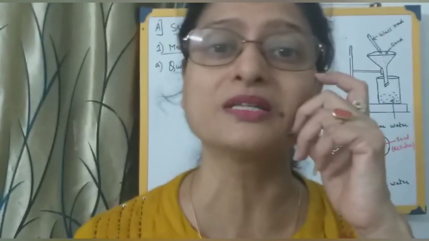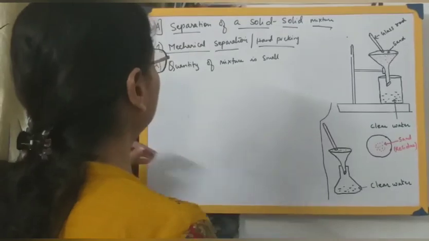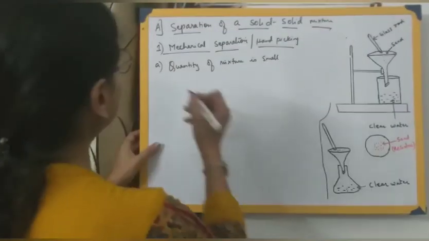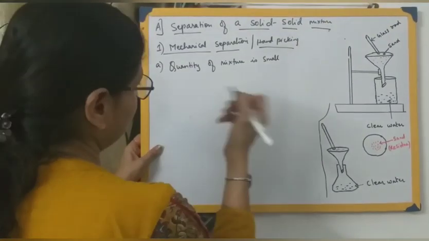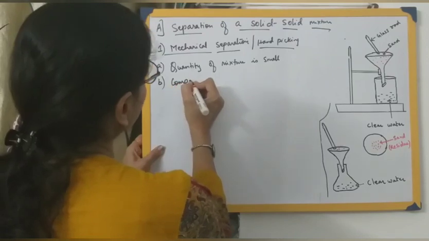When the mixture is in large quantity, obviously we have to adopt certain methods which can be done in the industries. But when you are using your hand, obviously only what is sufficient for your family, or for two families, can be done. Only then can this method be adopted. So the quantity of the mixture is small. At the same time we can also say that the quantity of the impurity, or the component that is to be separated, should also be less.